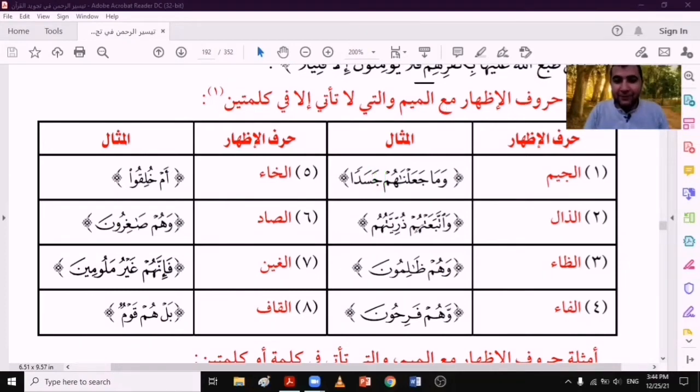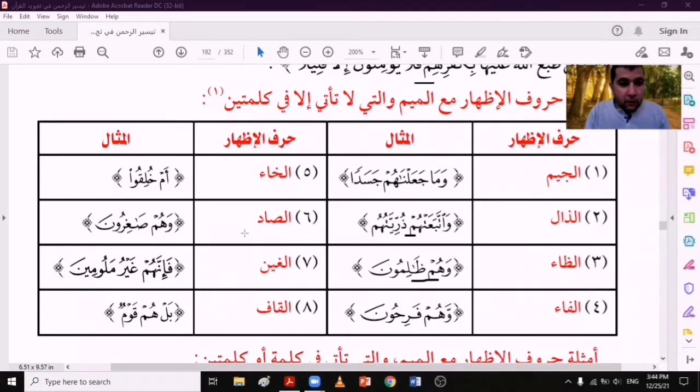And with the letter dal, for example, as in وَاتَّبَعَتْهُمْ ذُرِّيَّتُهُمْ, the meme here followed by the letter dal and between two words, so we should pronounce the meme clearly. And with the dha, as in وَهُمْ ظَالِمُونَ. And with the letter fa, for example, as in وَهُمْ فَرِحُونَ.